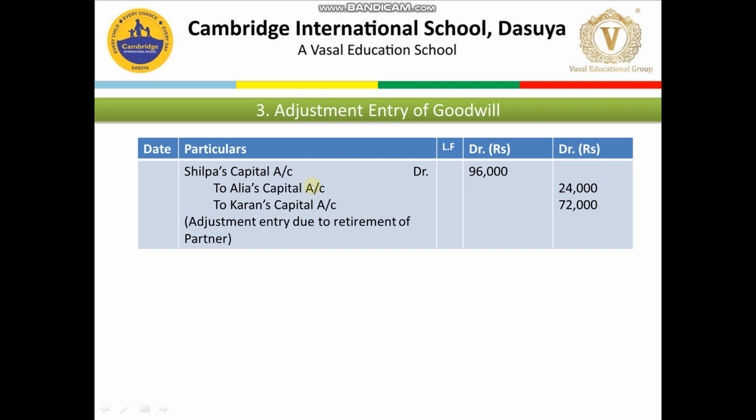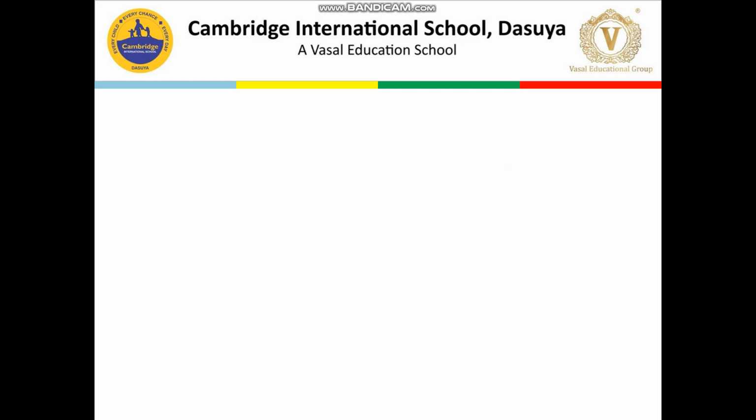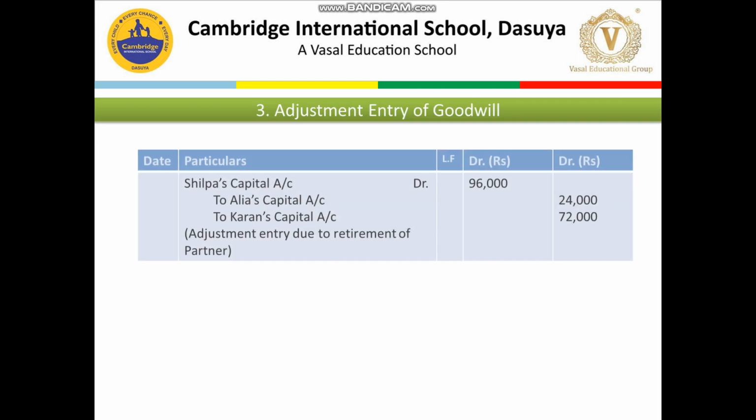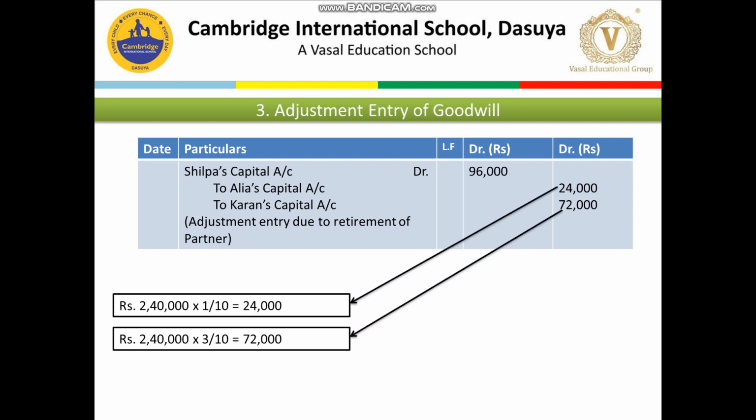Previously I already told you, whenever any partner sacrifices, he should be credited. So here also we credit Alia's capital, and Shilpa has gained, so we debit Shilpa's capital. So how to calculate this? The total goodwill we have calculated, multiplied by his share. Okay guys.